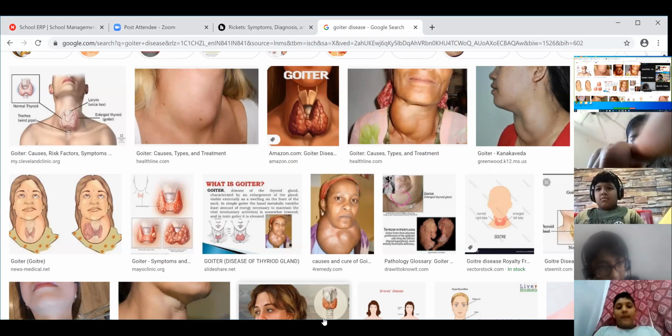It is called goiter. This disease is caused in the glands, usually present in the throat, which swell because of the deficiency of iodine.